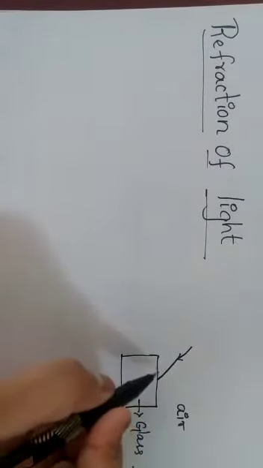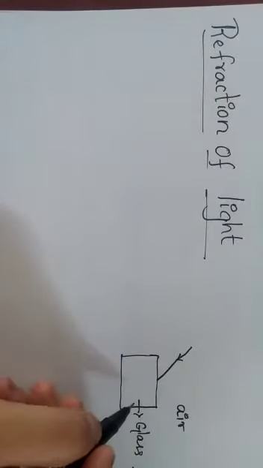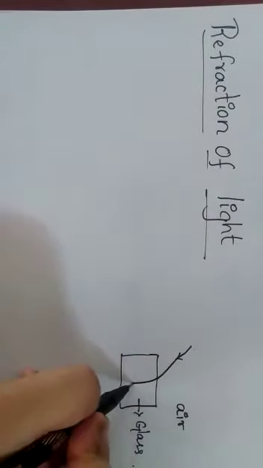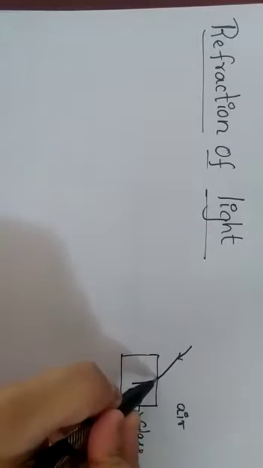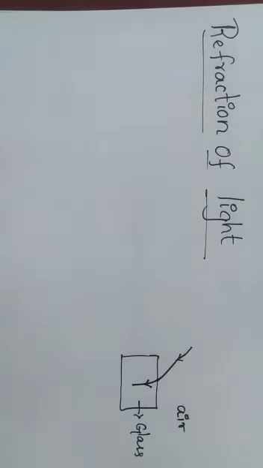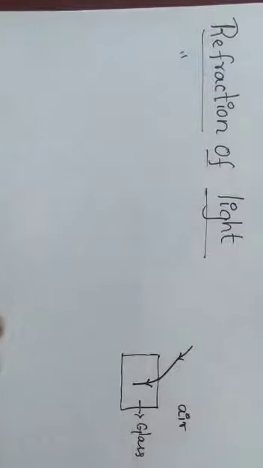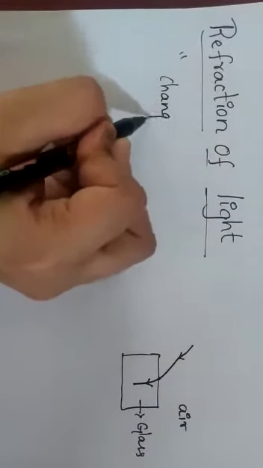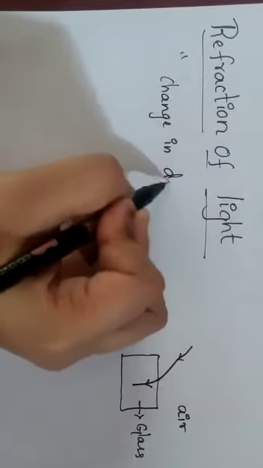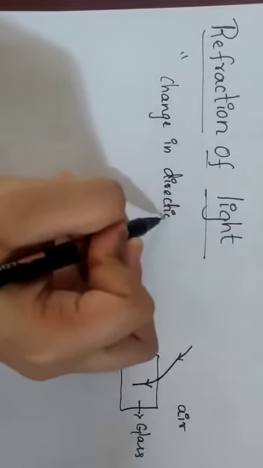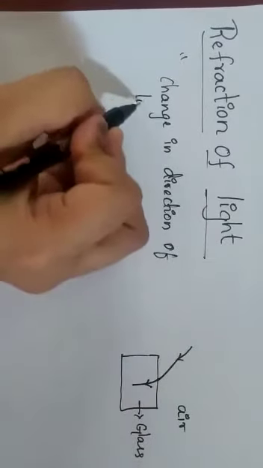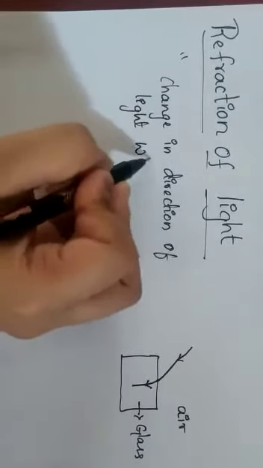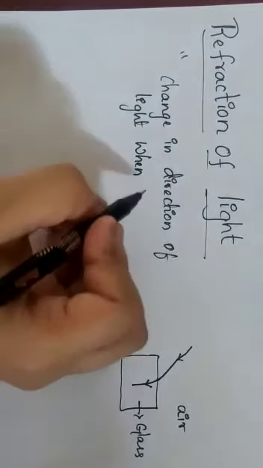So when light travels from air medium to glass medium, a bending of light takes place. This bending of light is called the refraction of light. Or another definition I can say is a change in direction. This is an important definition: change in direction of light when light travels from one medium to another medium.